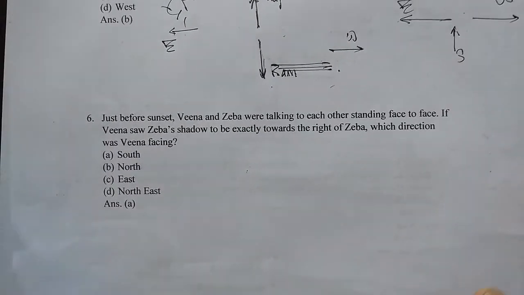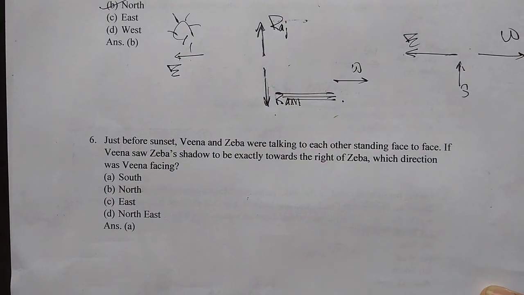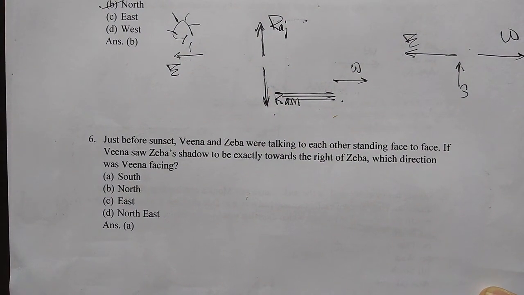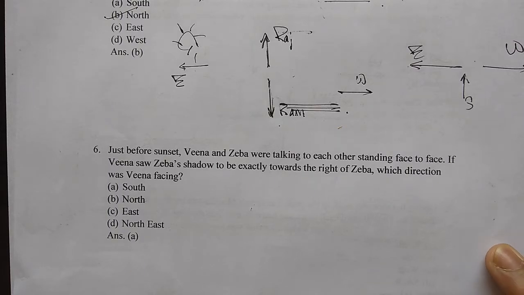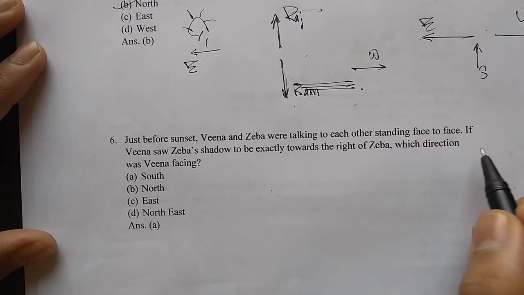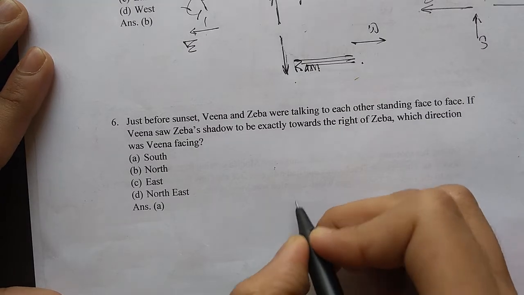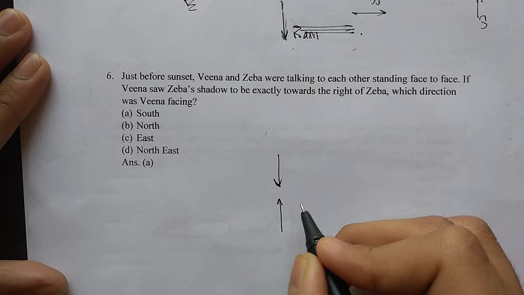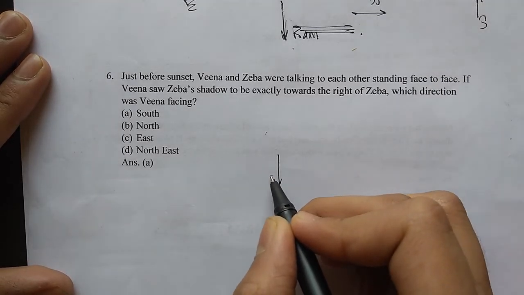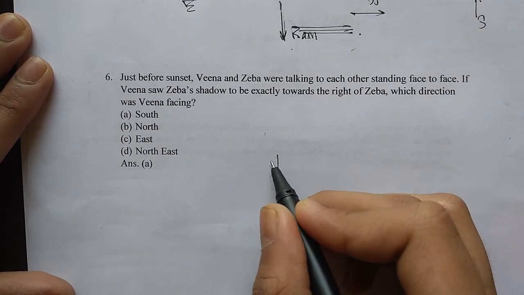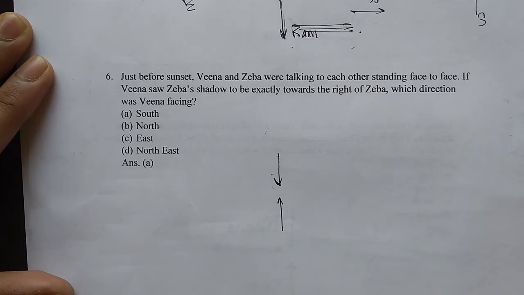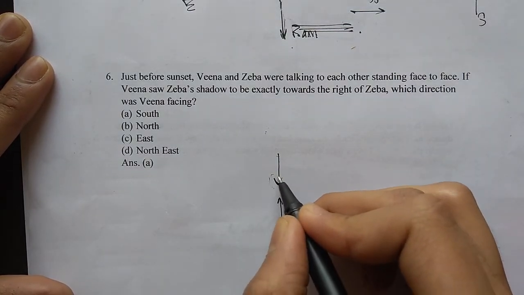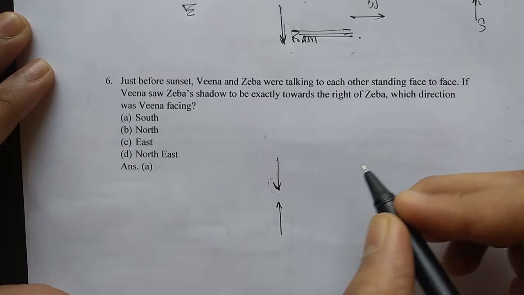Okay. Just before sunset, Veena and Zeba were talking to each other standing face to face. If Veena saw Zeba's shadow to be exactly towards the right of Zeba, which direction was Veena facing? So Veena and Zeba were talking to each other standing face to face. So now my arrows will look like this. And as I said before, the arrow represents the face and the tail represents the back. Okay, so they're standing face to face, meaning I'll draw my arrows meeting each other like this.